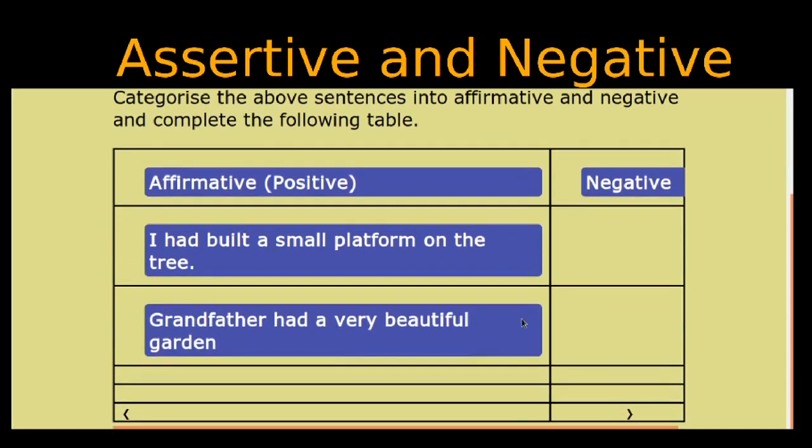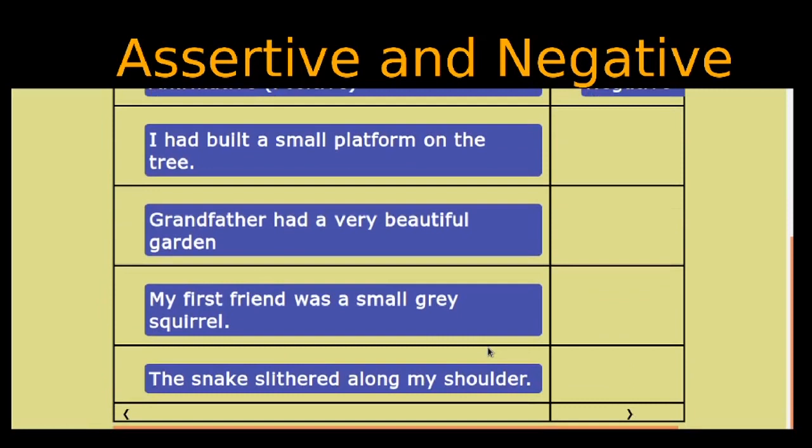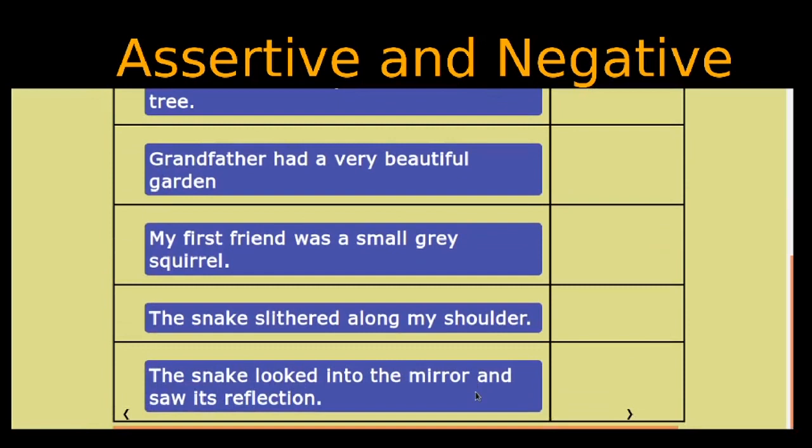Next one, grandfather had a very beautiful garden. My first friend was a small gray squirrel. The snake slithered along my shoulder. And the snake looked into the mirror and saw its reflection.